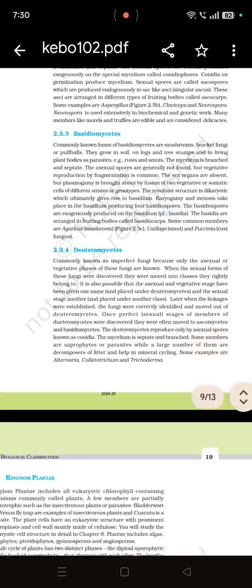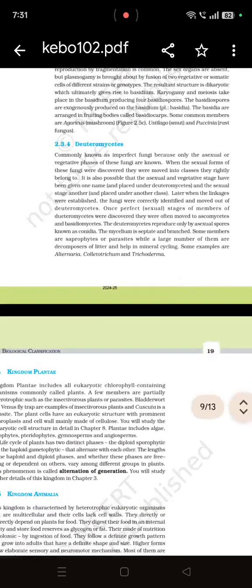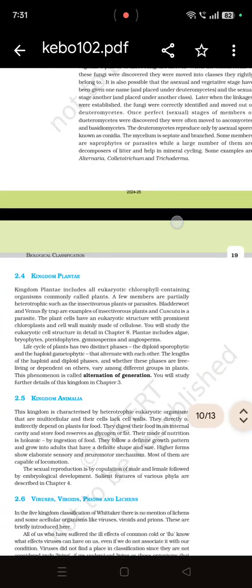Then is Deuteromycetes. It is also called imperfect fungi because sexual stages are unknown. Only asexual and vegetative stages of these fungi are known. Sexual forms are not correctly known. That's why it is called imperfect fungi. And once the sexual stage of this kind of fungi is discovered, it will be shifted to either Ascomycetes or Basidiomycetes. Examples: Alternaria, Colletotrichum, Trichoderma. These are saprophytic, parasitic, decomposers, all kinds of categories are found here. So that's all with kingdom fungi.